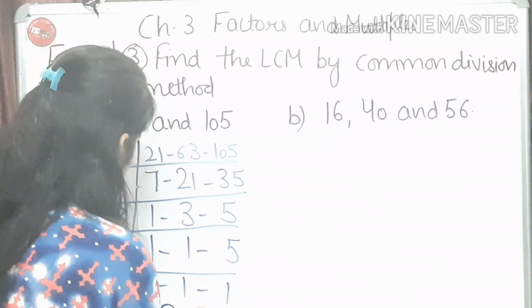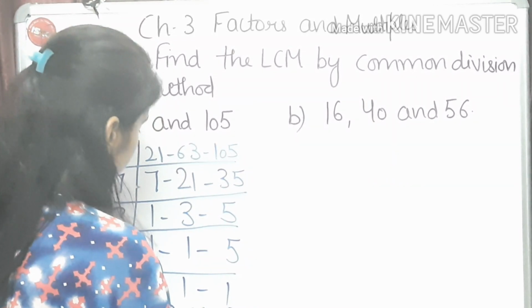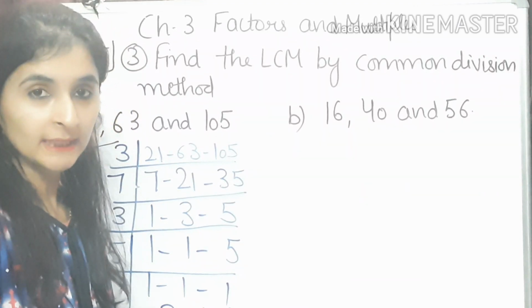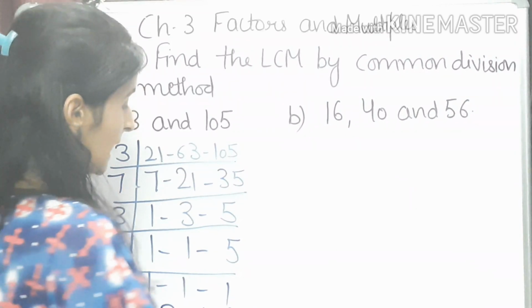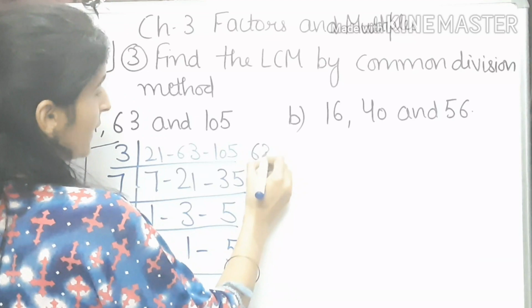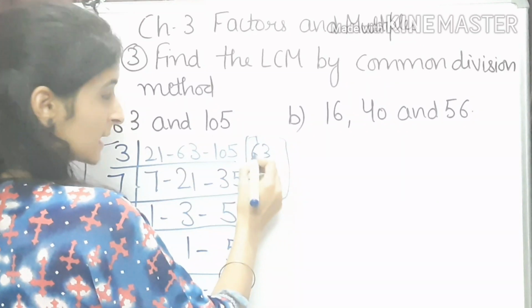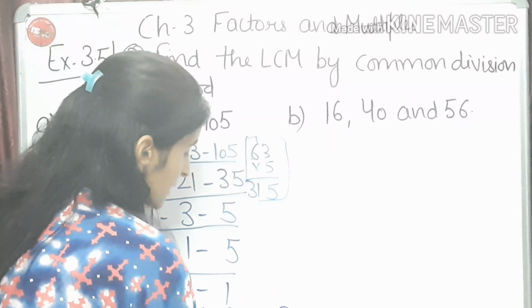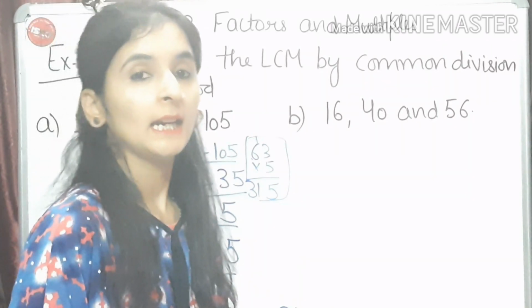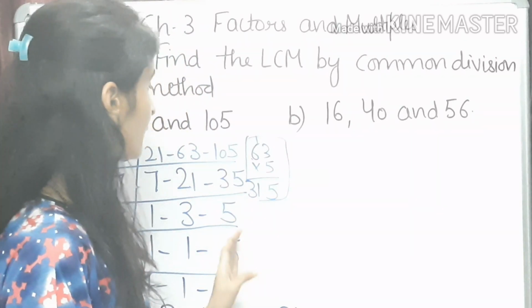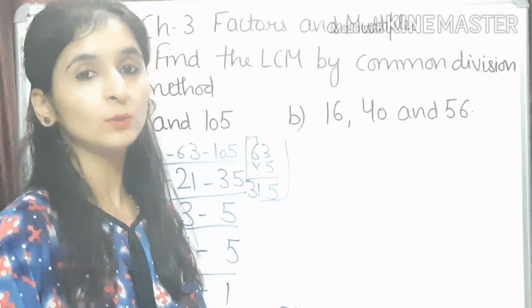So that means 3 multiplied by 7 multiplied by 3 multiplied by 5. So 3 sevens are 21 and 21 3s are 63 and 63 5s are, that you can find out by doing multiplication. 5 3s are 15, 5 6s are 30 and 1 is 31. So 315 is the answer. 315 is our LCM. So this is the method to find out the LCM by common division. Now let's come to B part.